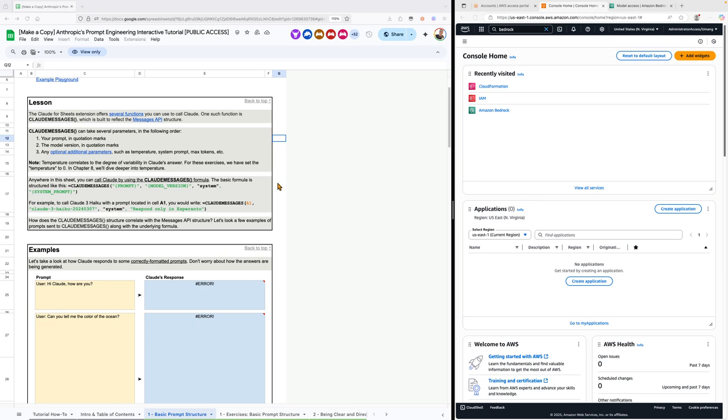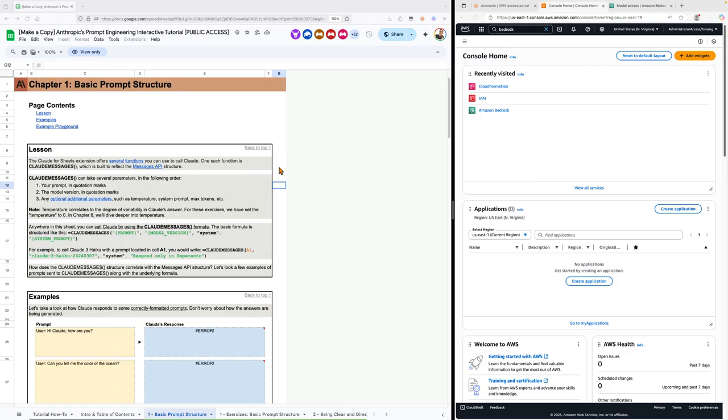Anthropic, as you would know, is one of the really good providers and focuses on responsible AI, and therefore they provide a lot of resources in terms of prompt engineering, responsible AI, security, model context protocol, lots of other stuff. They created this resource for learners so you can be a really good prompt engineer.